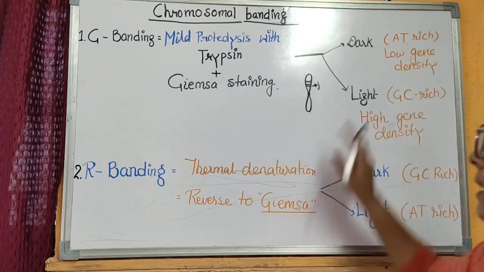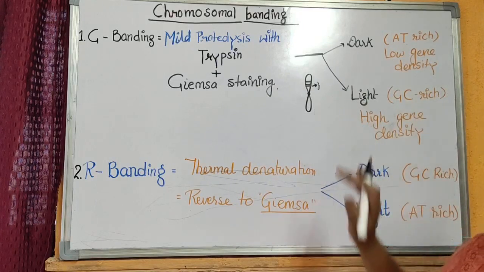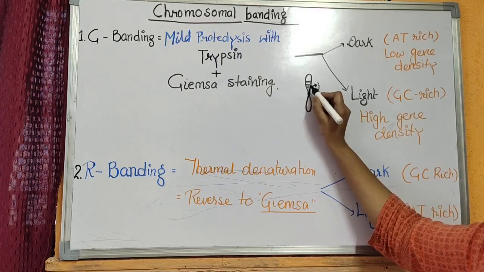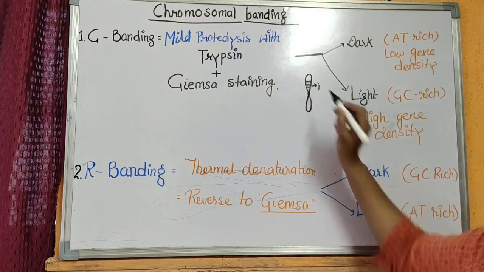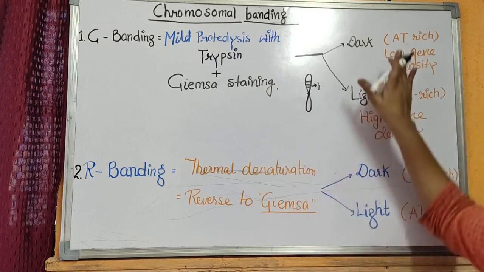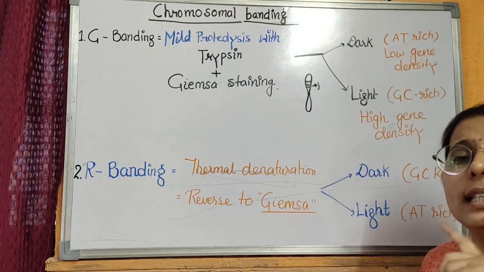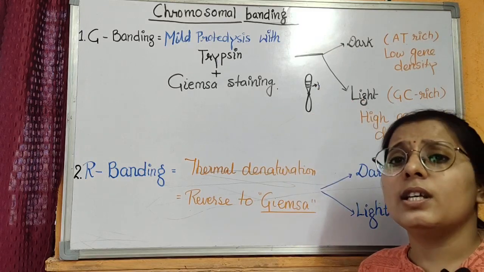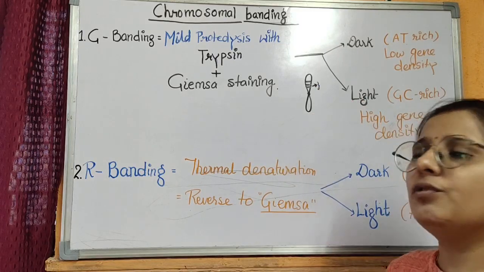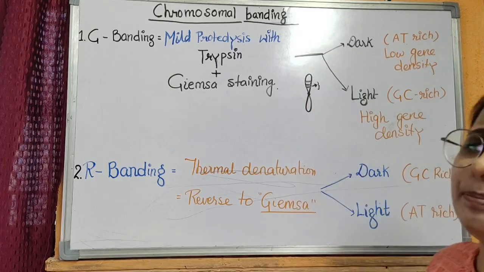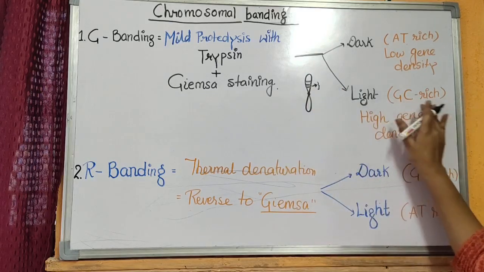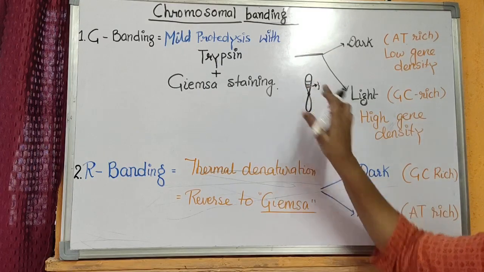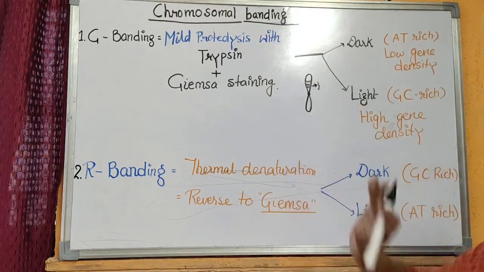are rich in AT and they have very low density of genes in that region, means very less number of genes are present in the dark band, and they have AT bases in that region, while the light bands are GC rich and they have very high content of genes in that area. The GC rich means they have guanine and cytosine residues very high in this region.